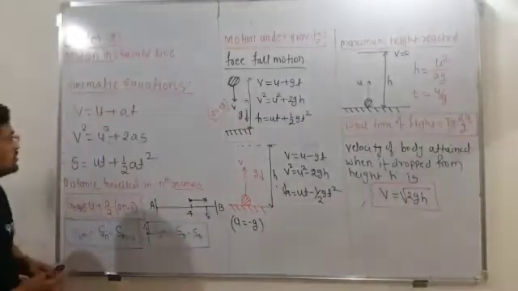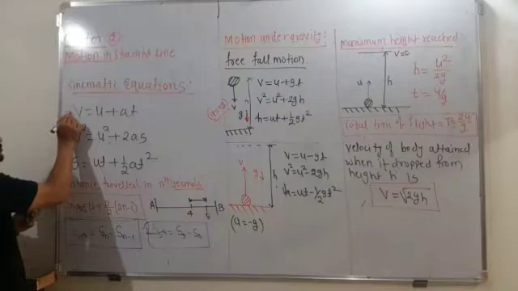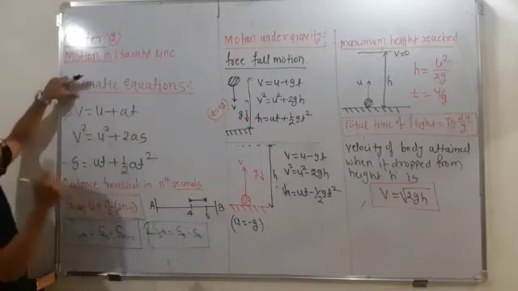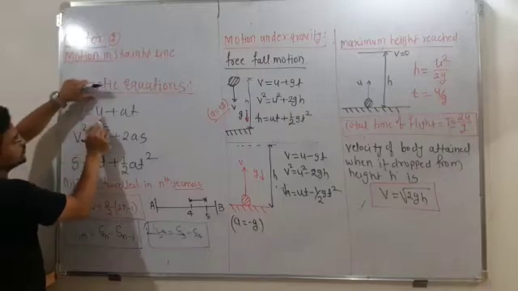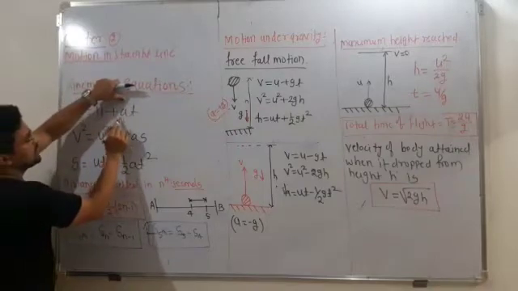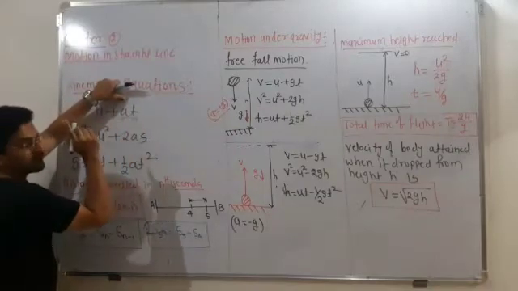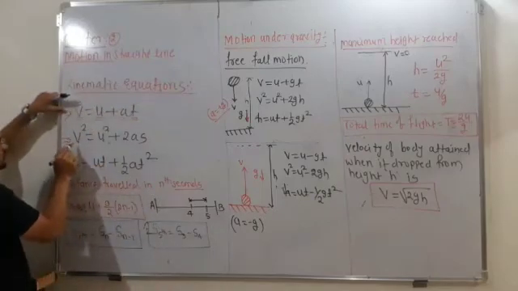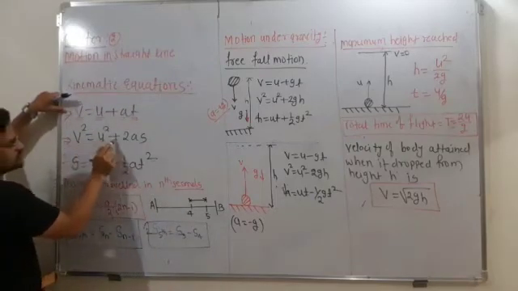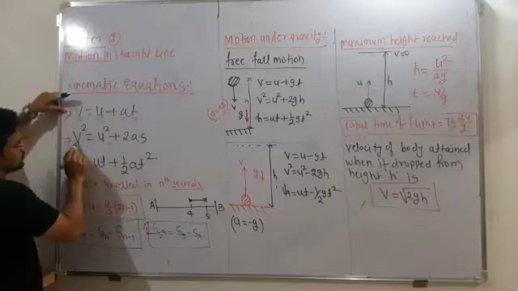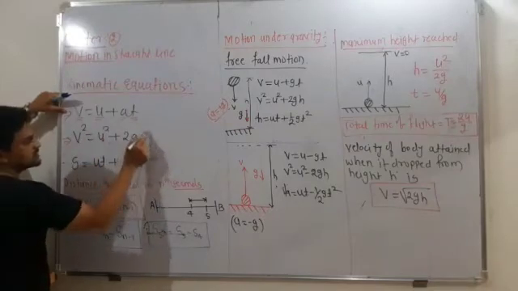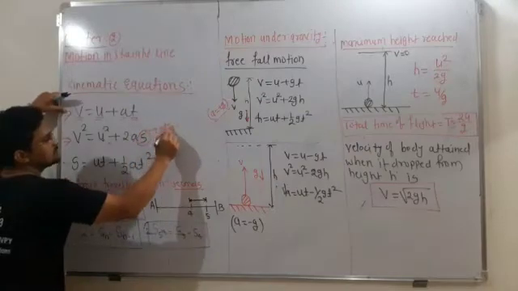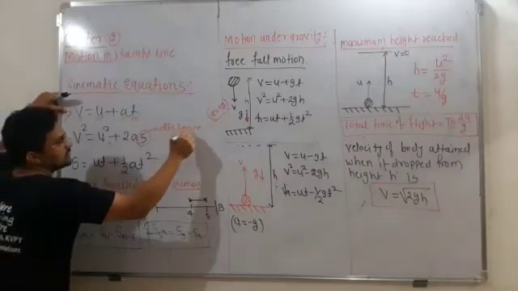Kinematic equations. So here is the first equation, that is v is equal to u plus at. Be careful, where v is final velocity, u initial velocity, a acceleration, t time. Next, the second equation is what? v square is equal to u square plus 2as. Again v is final velocity, u initial velocity, a acceleration, and s is nothing but the distance.